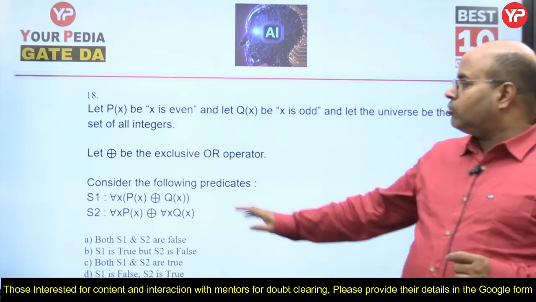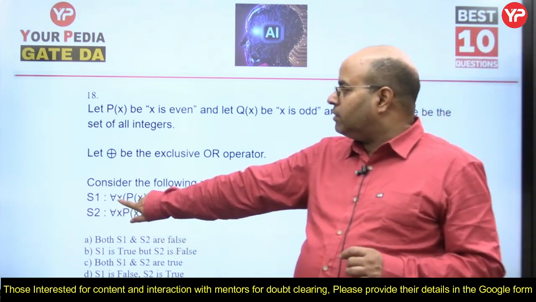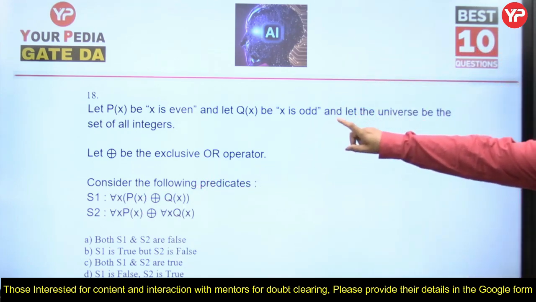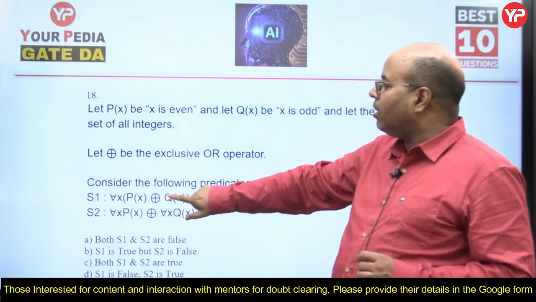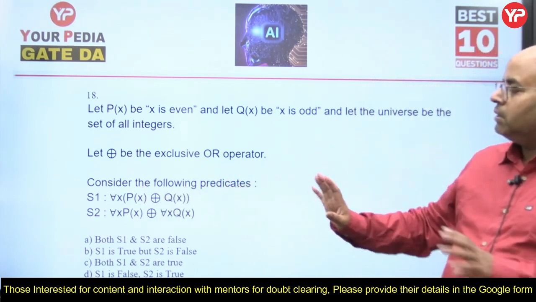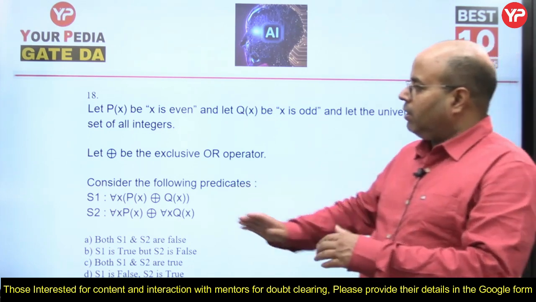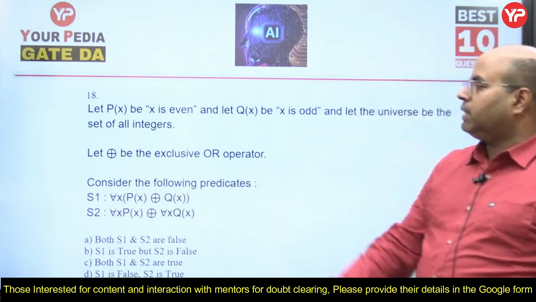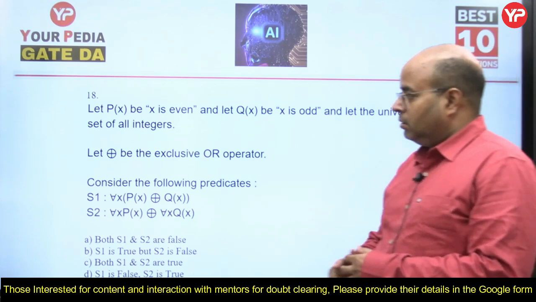Now take two statements. S1: for each x, Px XOR Qx, means x is even or x is odd, they can't both hold together. Either x is even or x is odd, that's what it is trying to say for each x. So S1 is right. Now what does S2 say?